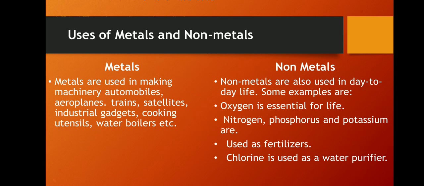As we have discussed, chlorine is used for water purification. It is also used as a bleaching agent in the paper as well as the textile industries. It is used to prepare pesticides like gammexane. Inert gases like helium are filled in gas balloons. Neon is filled in electrical tubes and glow signs, and argon is used as a filling in electric bulbs. These are some more uses of non-metals.